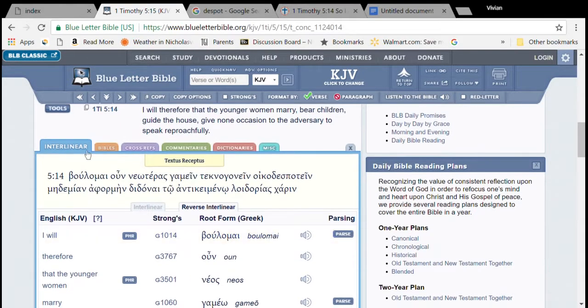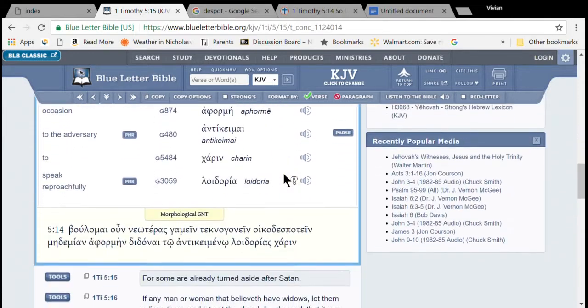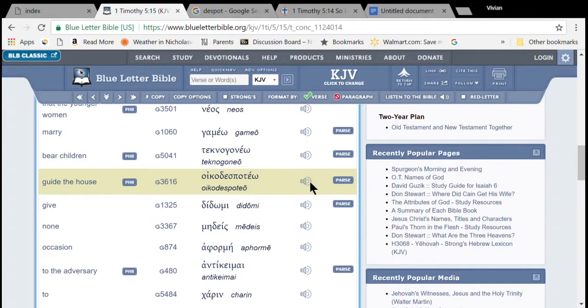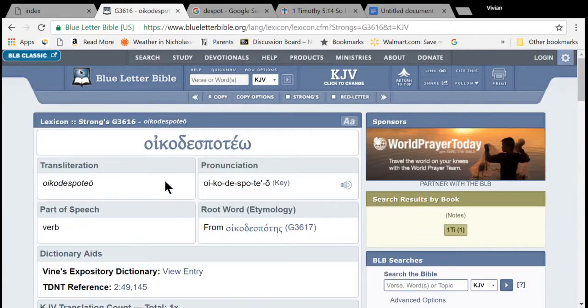We're looking at the interlinear, and here's the Greek, and the word that we're going to look at is here, guide the house. And it's Strong's G3616, oikodespoteo. So we're going to click on the lexicon to look at the Strong's definition.